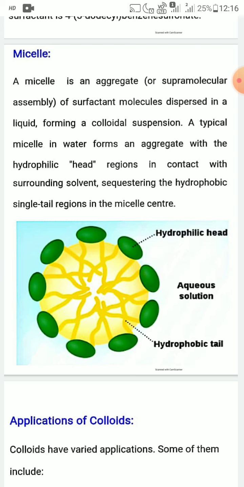A typical micelle in water forms an aggregate with the hydrophilic head region in contact with the surrounding solvent and the hydrophobic tail regions in the center of the micelle.